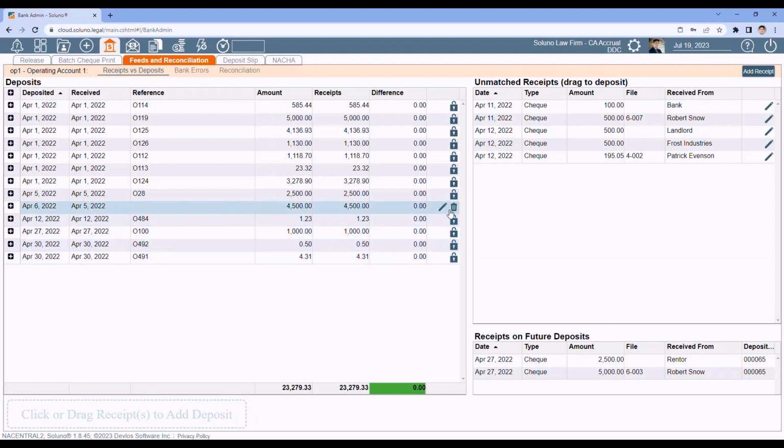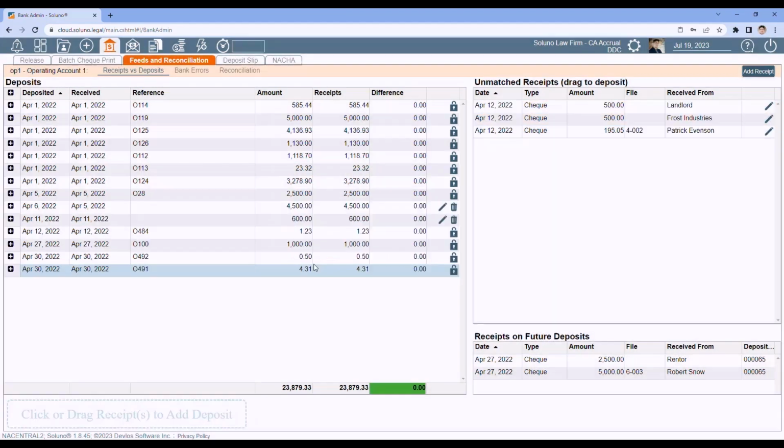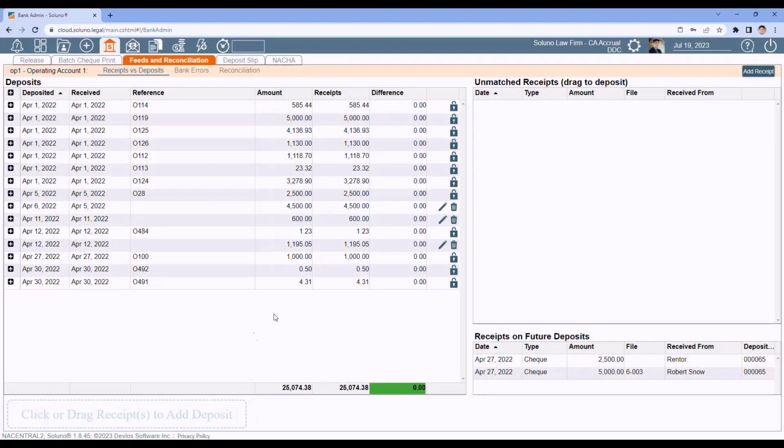Now they're over here as a deposit slip, and they will be available for the reconciliation. Again, if they're over in the right here, they will not show up on my bank rec. So now I just make sure these other ones get deposited as well. Drag and drop. Yes. Drag and drop. Yes. Now all my receipts have been deposited, and they show up on the deposit section.